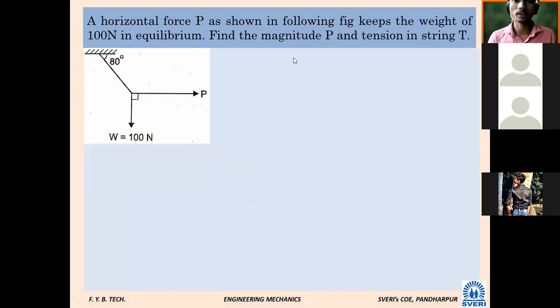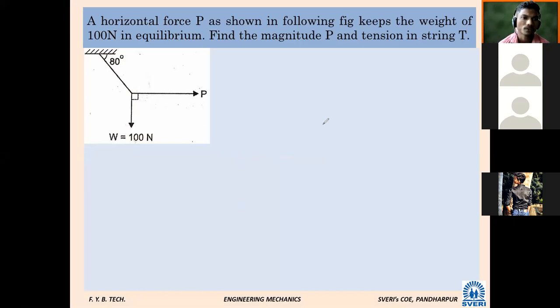Next now. Can anybody read? Read this. A horizontal force P, as shown in the following figure, keeps the weight of 100 Newton in equilibrium. Find the magnitude P and tension in string T. Okay, a horizontal force P is applied as shown in the following figure, keeps the weight of 100 Newton in equilibrium. Find the magnitude P and tension in string.